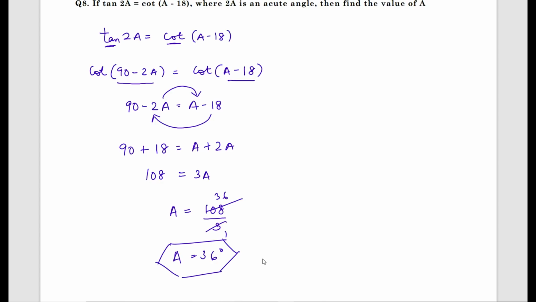Students, this is an important question from the unit trigonometry. Complement of sine is what? Cos of 90 minus a. In the same way, tan a is cot of 90 minus a, or cot a is tan of 90 minus a. So learn those complement relations between the trigonometric ratios.